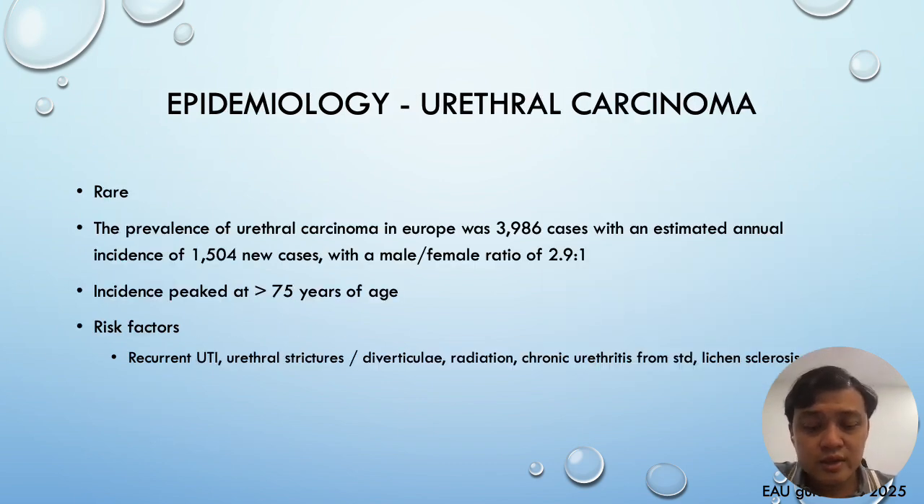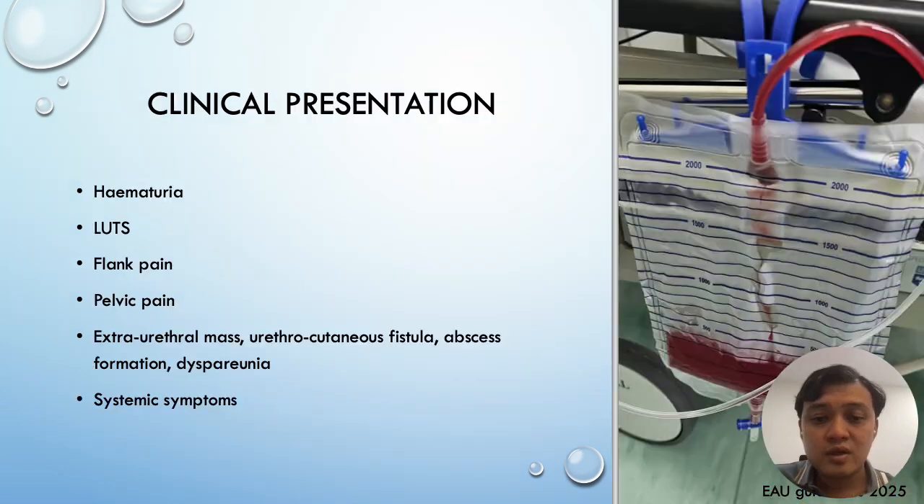Urethral cancer is quite rare. I'm not sure about the incidence in Malaysia, but in Europe they have a prevalence of about 4,000 cases with an estimated annual incidence of 1.5 thousand. Again with a male preponderance, and the incidence peaks at the age of more than 75. Risk factors include recurrent UTI, urethral stricture and diverticula contributing to recurrent UTI, radiation, chronic urethritis from sexually transmitted infection, as well as lichen sclerosus.